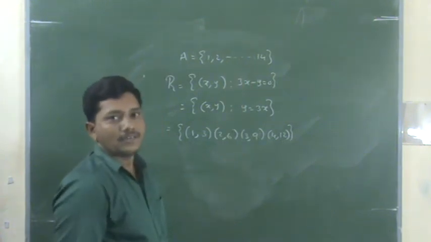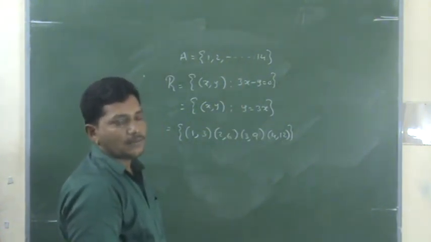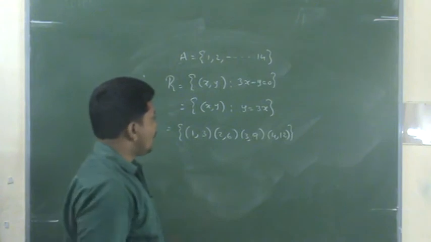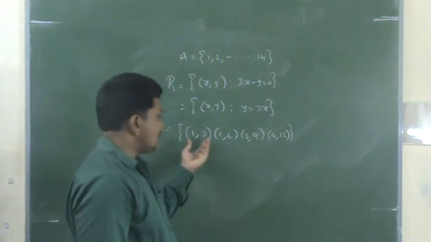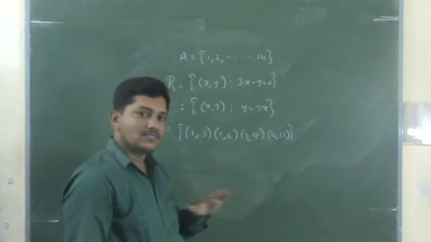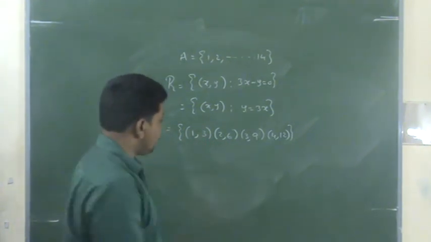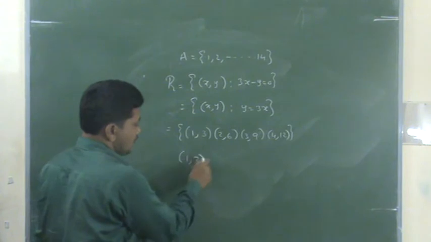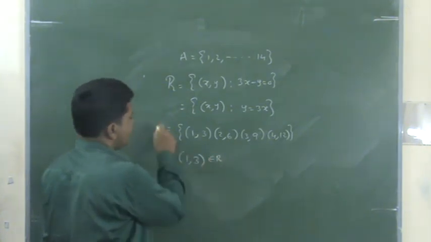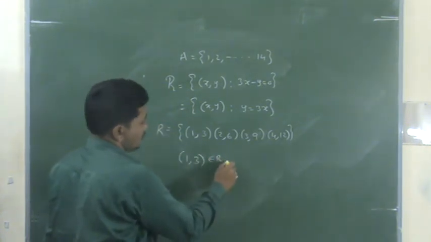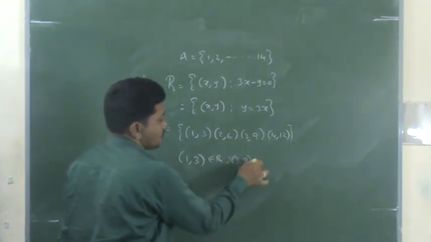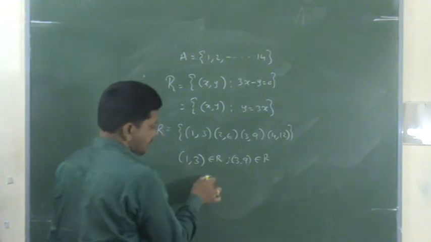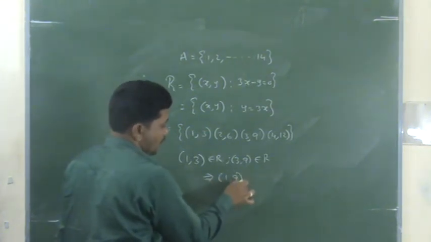There is no element 15 that belongs to capital A, so that's why this is the set of pairs. (1,1), (2,2) are not there, so it is not reflexive. And symmetric: (1,3) is there, (3,1) is not there, so it is not symmetric. (1,3) is important. (1,3) belongs to R and (3,9) belongs to R. This implies (1,9) belongs to R.